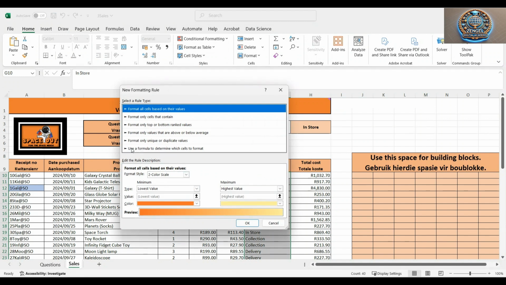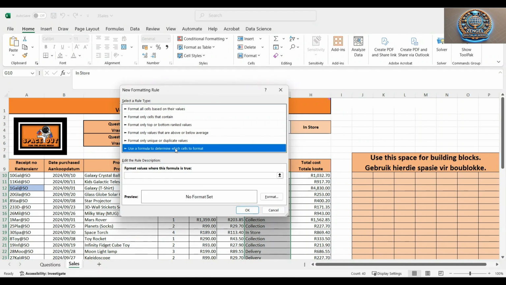So we want to go down where it says use a formula to determine which cells to format. So use a formula, and then we want to say equals G10, which is where it starts.